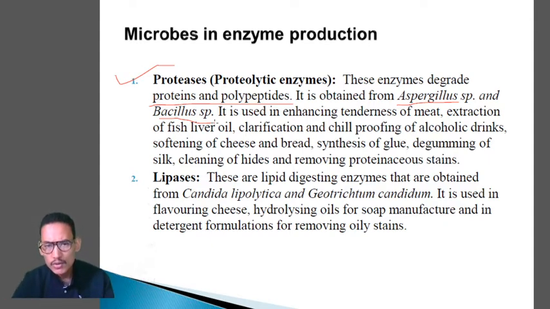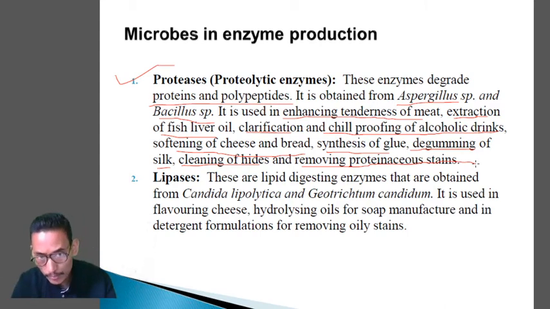These enzymes are used in enhancing tenderness of meat, extraction of fish liver oil, clarification and chill proofing of alcoholic drinks, softening of cheese and bread, synthesis of glue, degumming of silk, cleaning of hides, and removing proteinaceous stains. So these are the uses of proteases. Here you have to remember from which microbes these proteolytic enzymes are produced along with their uses. Clear? Next one we'll talk about lipase. Lipase means the lipid digesting enzymes.